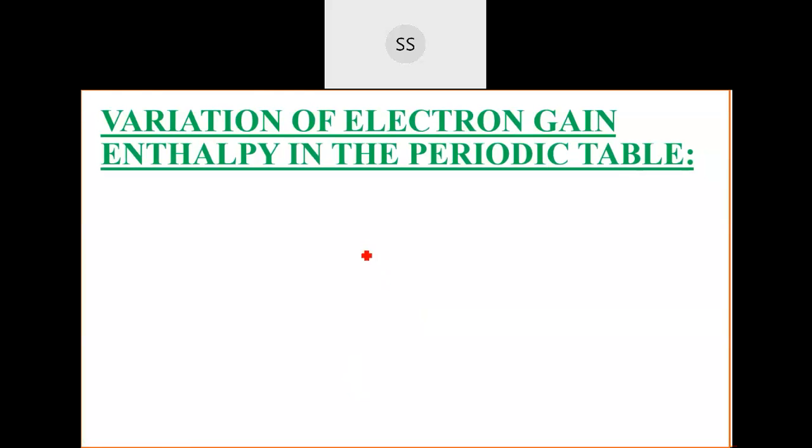All the halogens, let me tell you, for all the halogens, the value is negative because they take the electron. But in that, who takes the electron more easily and less easily? That depends on their orbital size and all that. But all the halogens are negative. That you don't have to worry. Electron gain value is negative. And for the noble gases, it is going to be positive.